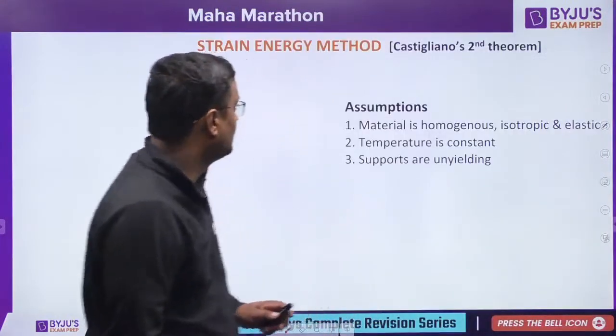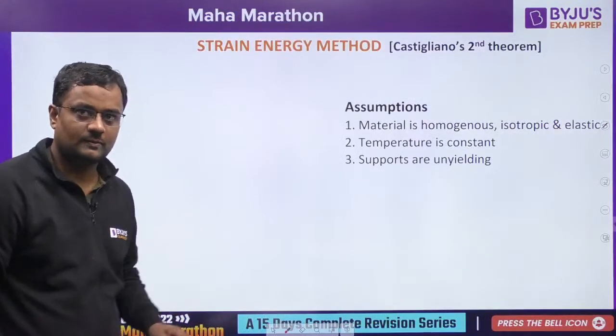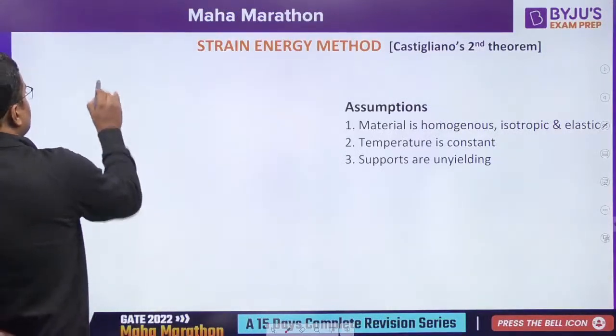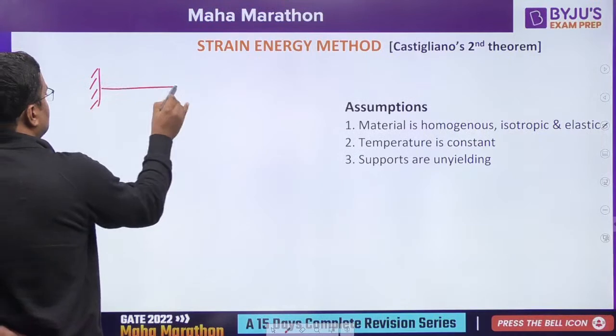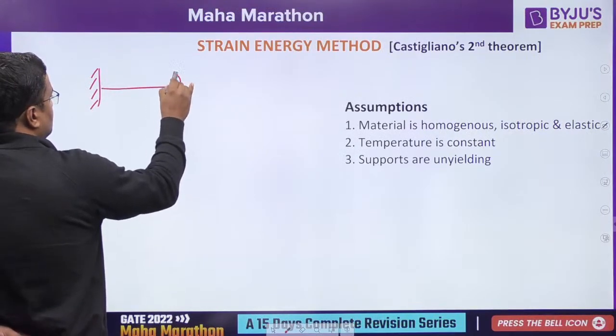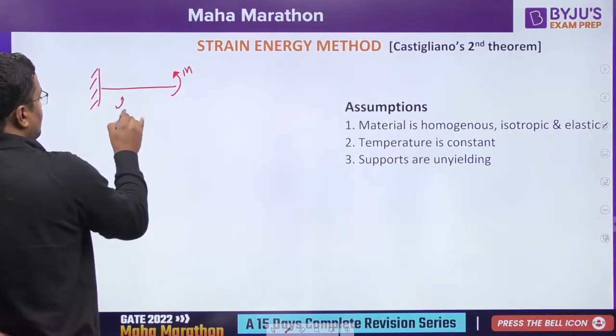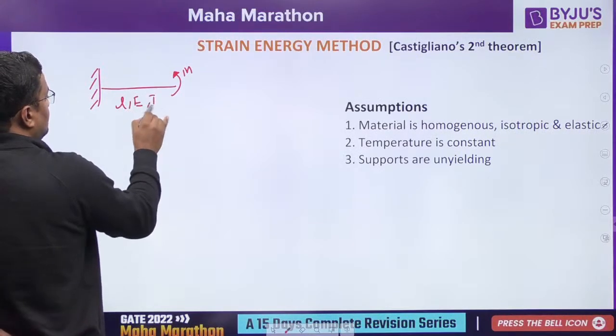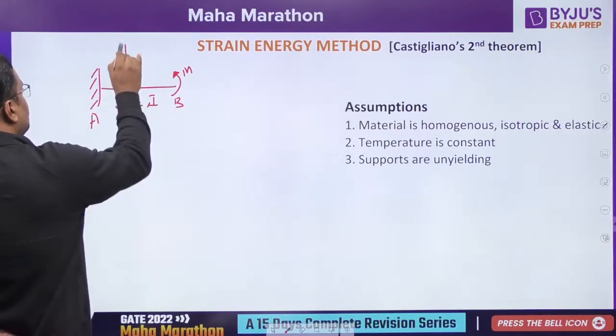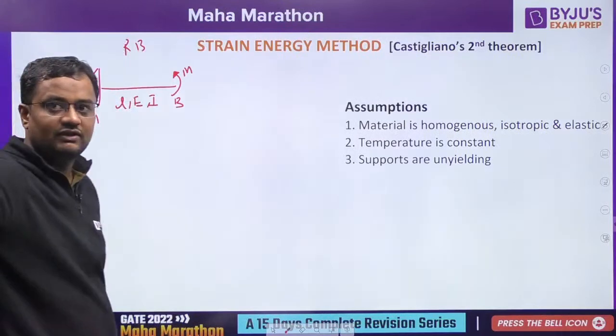Now, nothing you have understood, I know. Let me tell you an example. Suppose this is the question. Length is L, with EI, points B and A. This is a real beam. Real beam means that is the question. The question given to you is the real beam.